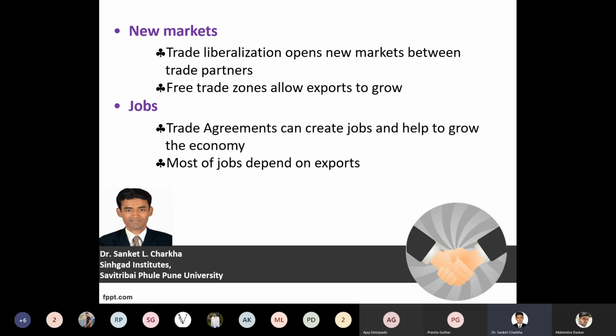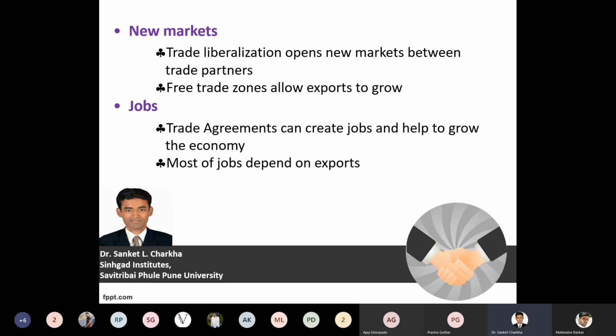Further perspectives with respect to jobs: it helps to create new jobs for new entrants. If your production is more developed and there is a certain demand for goods and services, the goods are demanded at a very high rate, and being in a competitive market position, there is a proper creation of jobs from the economic perspective. Most of the jobs are dependent on exports.